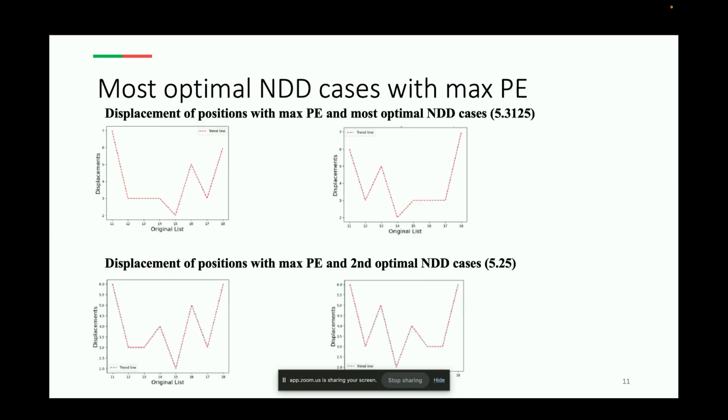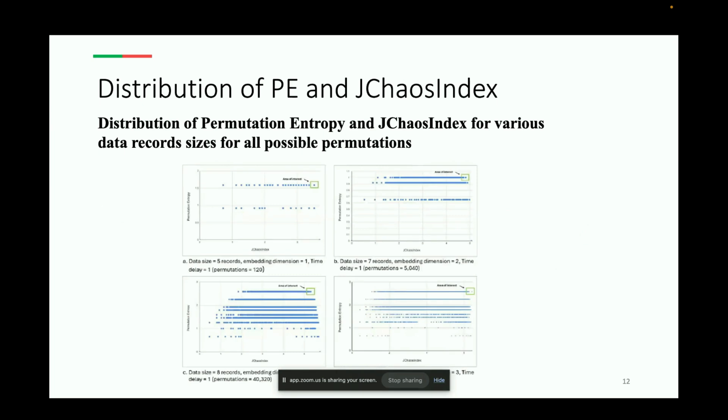So the slide shows the distribution of permutation entropy and JChaosIndex across different permutations of the data and data set sizes. As you can see, data sets with high permutation entropy also tend to have a higher JChaosIndex, but there are exceptions. Sorry, I meant to show this one, which shows that better.